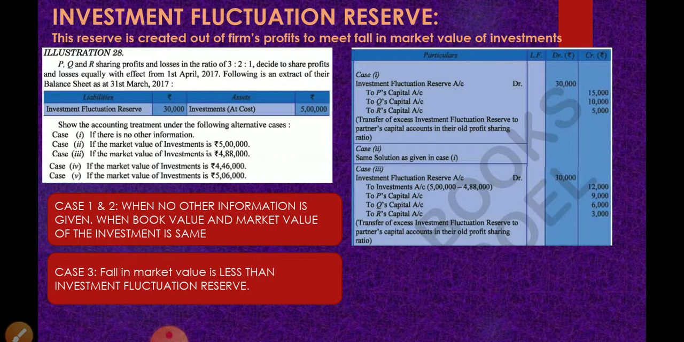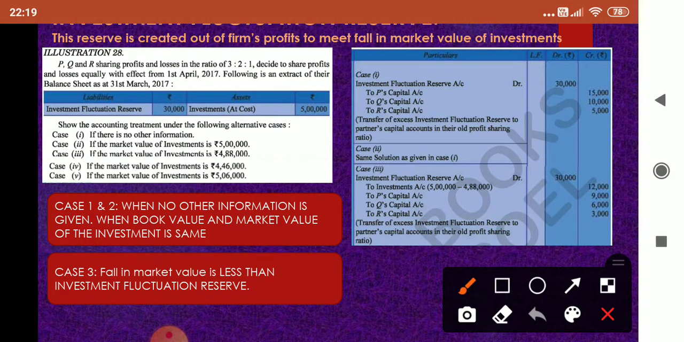Now let us see case 3. If the market value of investment is 4,88,000. So what we have to do? First we have to find the difference between book value and market value. Book value is 5 lakhs.